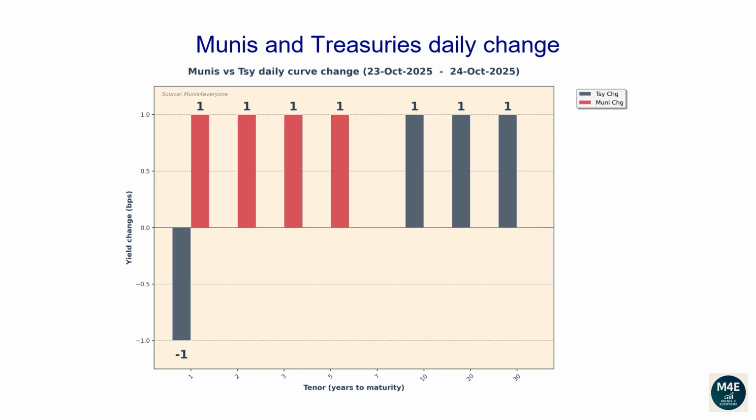Compared to the prior day, Treasury bonds rallied on the short end of the curve and sold off on the long end. As a reminder, when people say that rates rallied, it means Treasury bond prices moved higher.